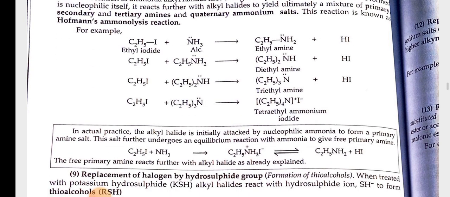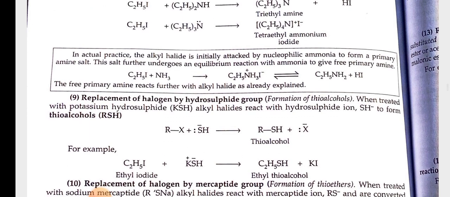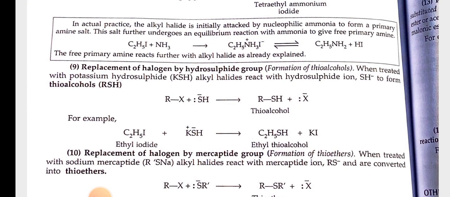For example, C2H5I plus NH3 (alcoholic) gives ethylamine plus HI. In actual practice, the alkyl halide is initially attacked by nucleophilic ammonia to form a primary amine salt. This salt further undergoes an equilibrium reaction with ammonia to give free primary amine. The free primary amine reacts further with alkyl halide as already explained.